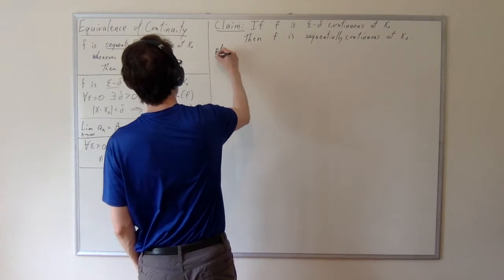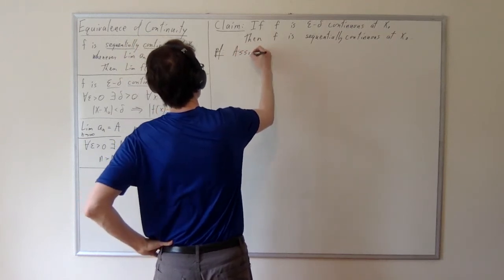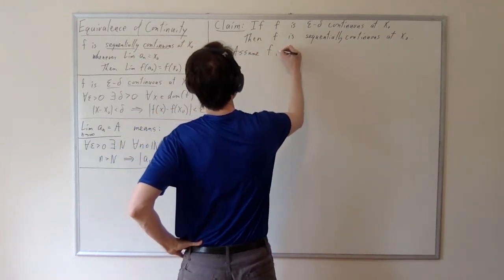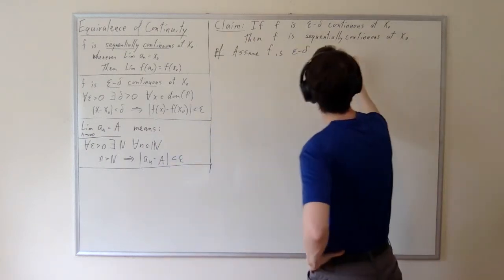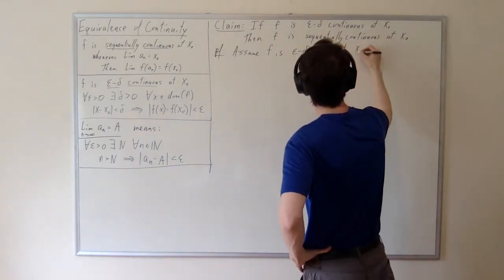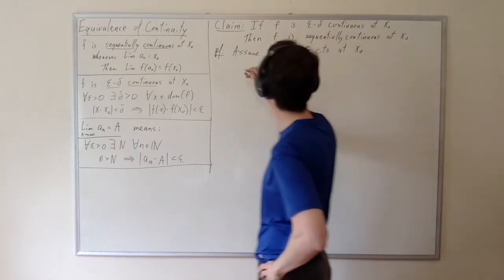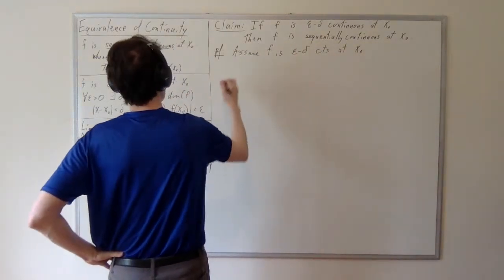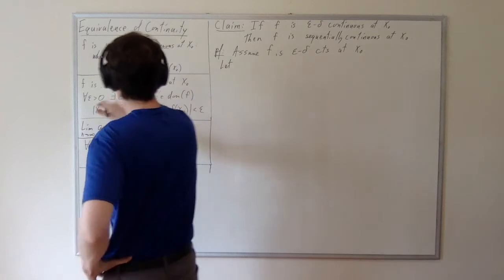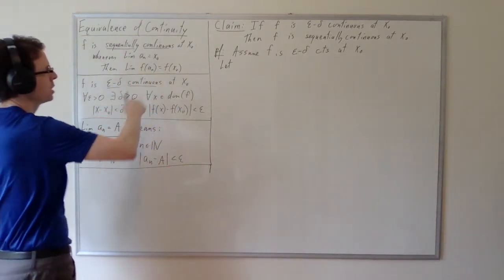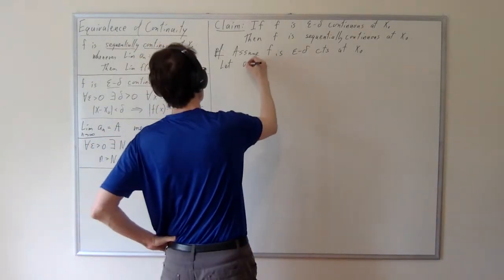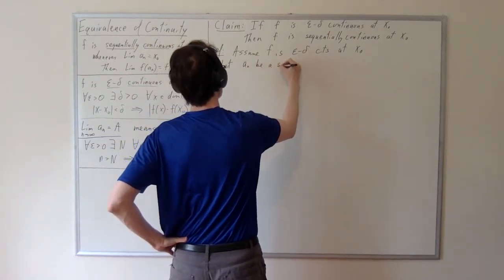Of course, we're going to assume that f is epsilon delta continuous. I'm just going to abbreviate continuous as CTS, continuous at x naught. And then we need to show that f is sequentially continuous at x naught. And what does sequentially continuous mean? It means whenever the limit of a_n is x naught, then the limit of f of a_n is f of x naught. So let a_n be a sequence